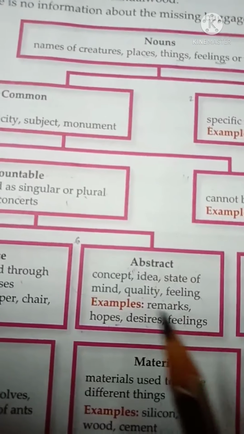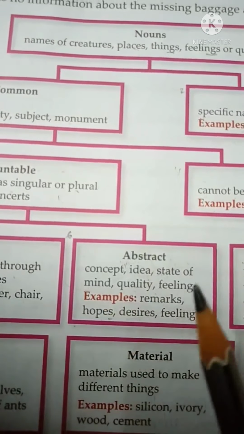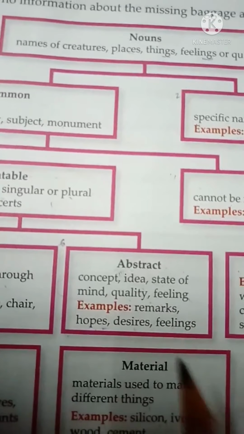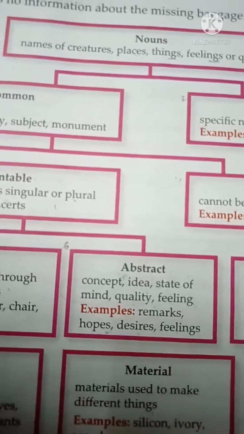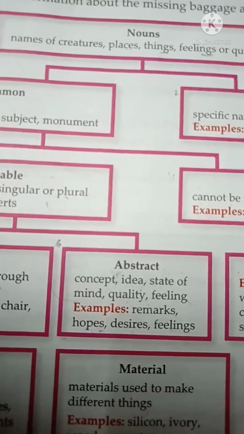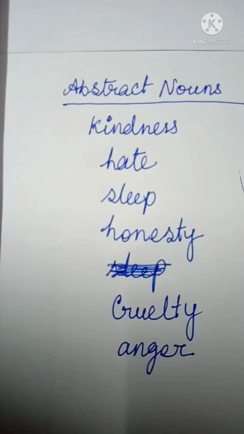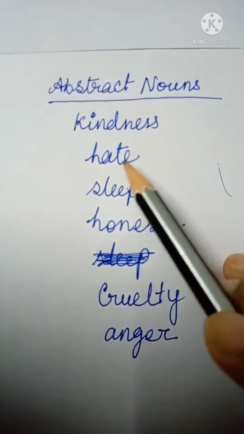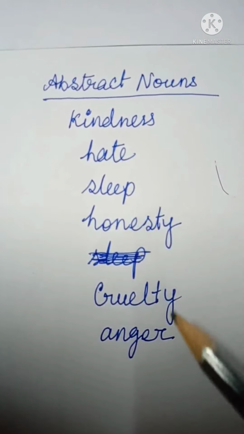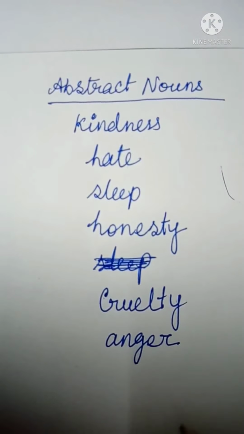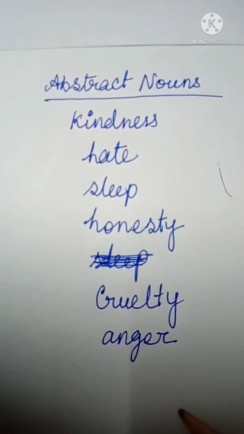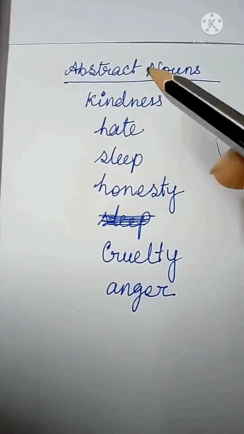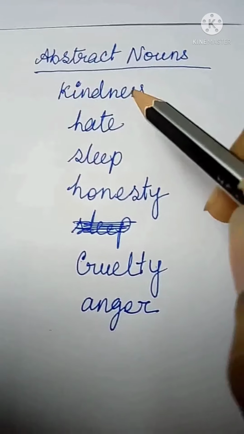That means they cannot be felt by our five senses. We can just think of them, but we cannot touch them or see them. Let's read the examples, then we can understand them. Here are some examples of abstract nouns. Kindness, hate, sleep, honesty, cruelty, anger. Now a question may come into your mind, why are they called abstract nouns?